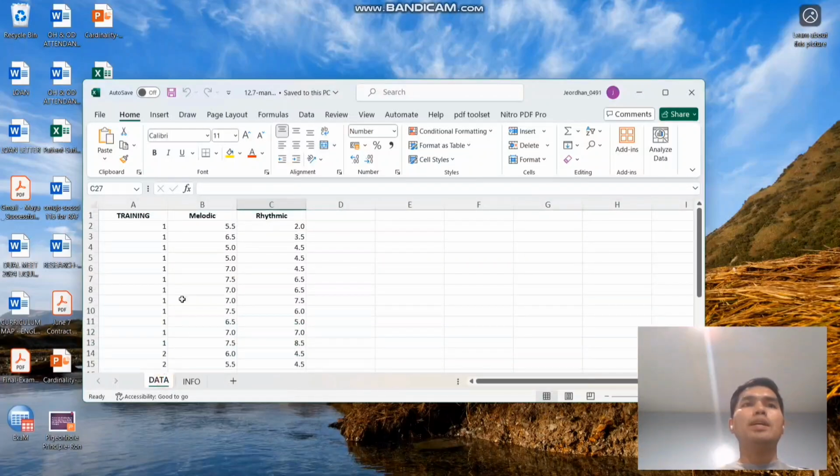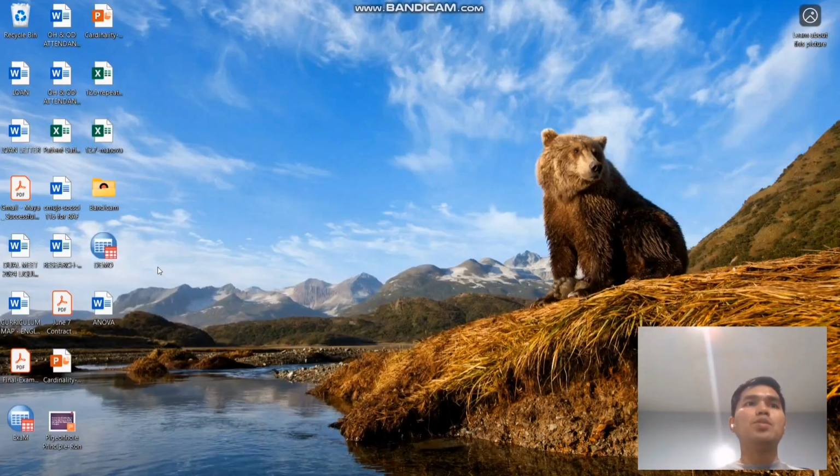At the same time, I also translated this data set and came up with a version using the SAV file format. Why? Because the Jamovi application accepts the Excel file format, however the JASP application does not.